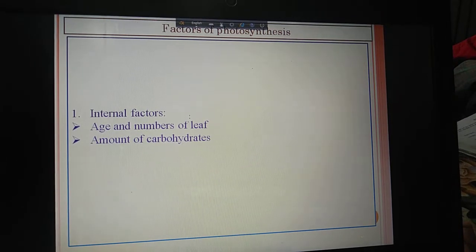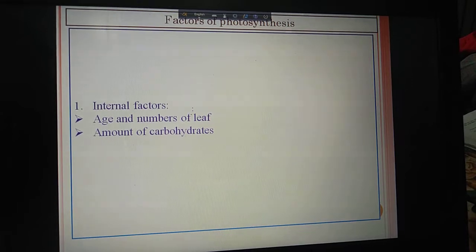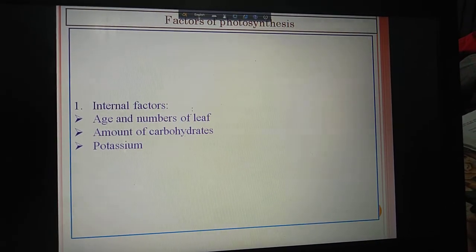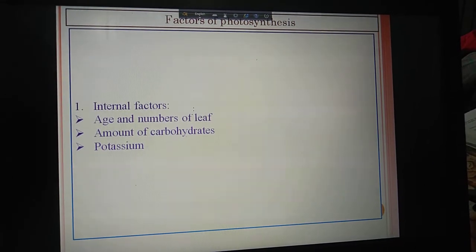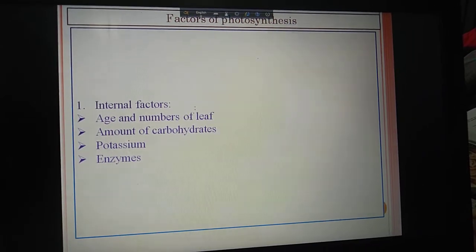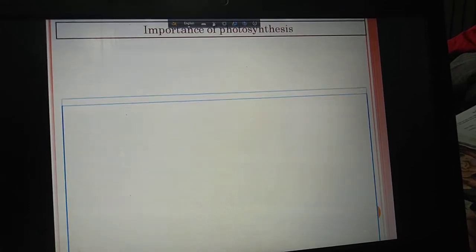Then amount of carbohydrate. If the amount of carbohydrate increases in the leaf, then the rate of photosynthesis will decrease. Now, potassium acts as a catalyst. If there is any shortage of potassium, then the rate of photosynthesis will be hampered. Now, different enzymes will also regulate the photosynthesis process.